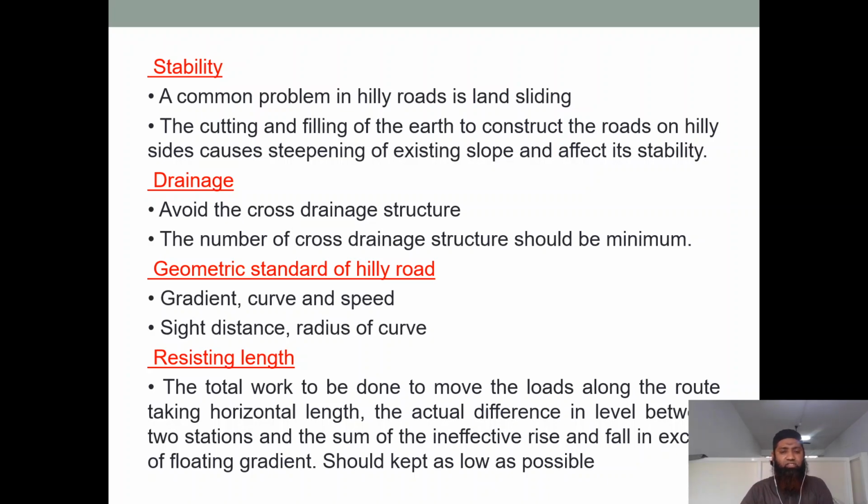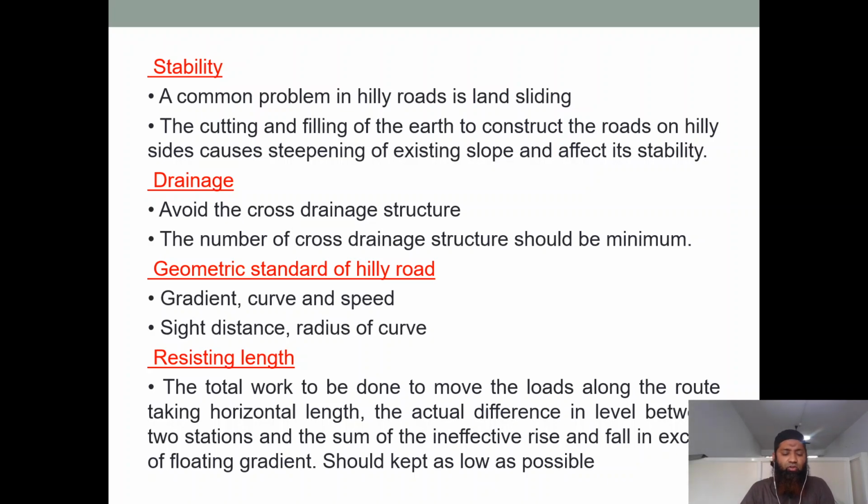Drainage: avoid the cross drainage structure. We should try as much as possible to avoid the cross drainage structure. The number of cross drainage structures should be minimum. As I had told you, any one single cross drainage structure increases the cost to a very high extent. We should try our best to avoid cross drainage structures. Still, if there is no possibility, then we can go for these structures also, even though they are hard.